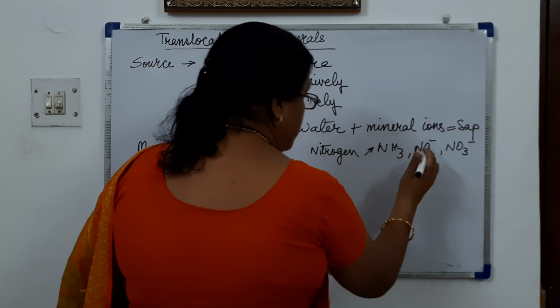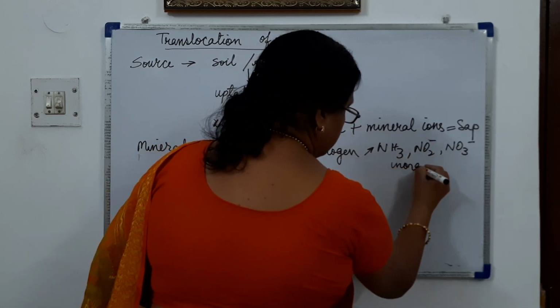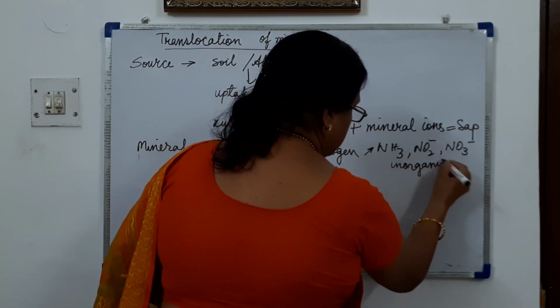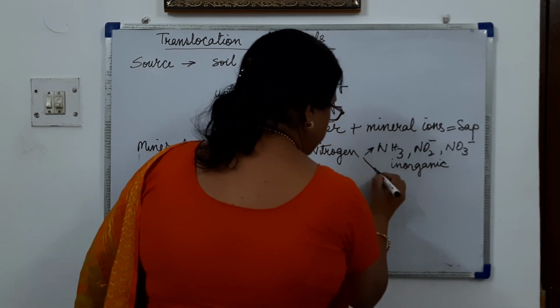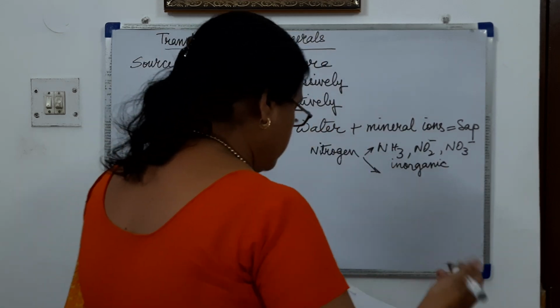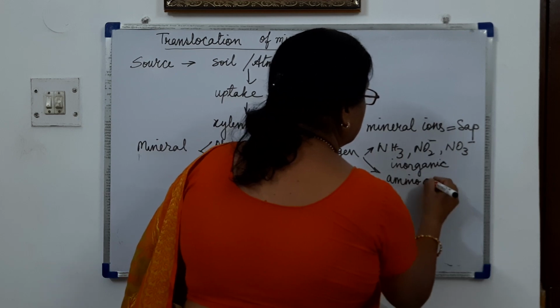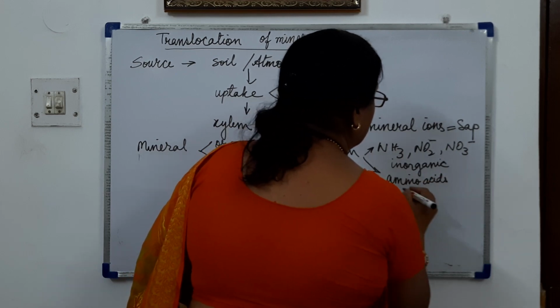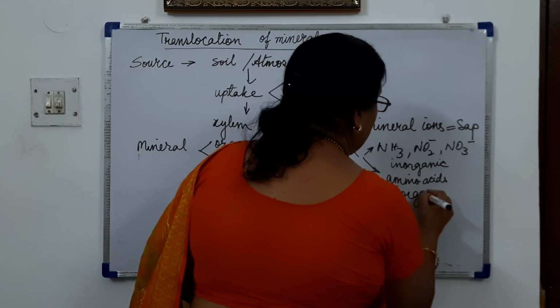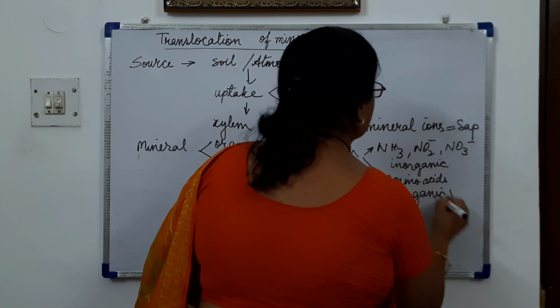That is the inorganic form. And nitrogen in the organic form we get in amino acids. That is the organic form of nitrogen.